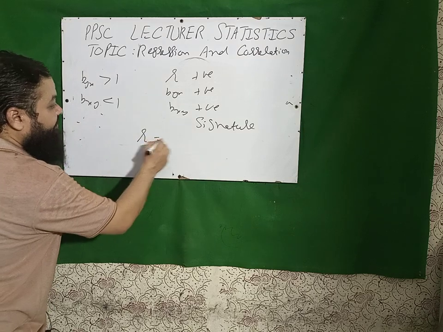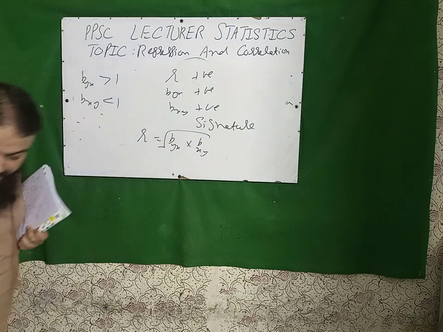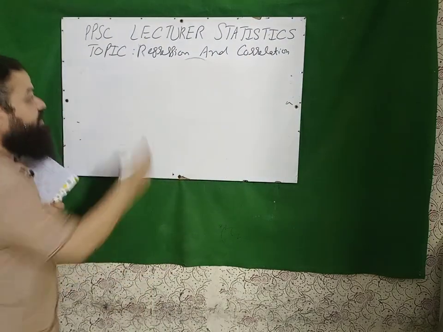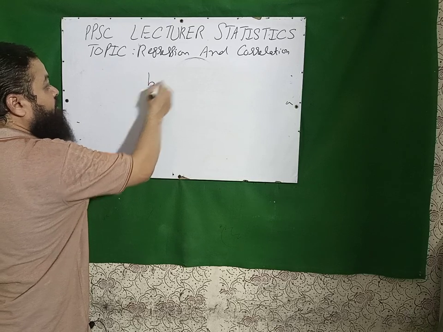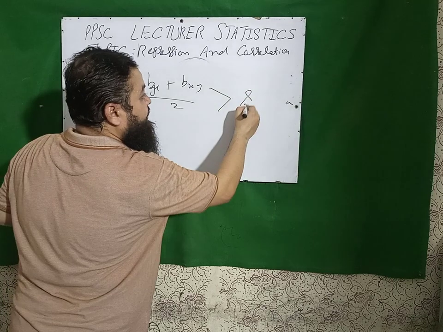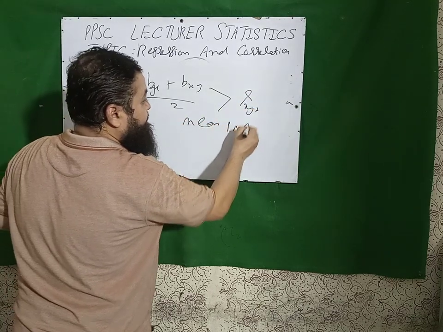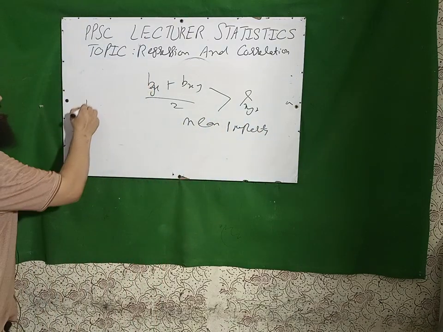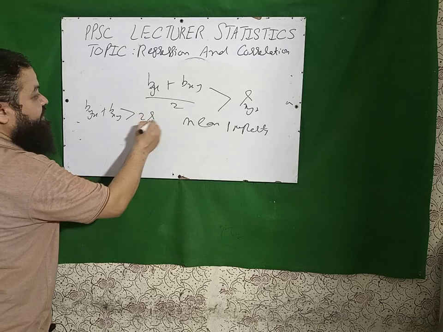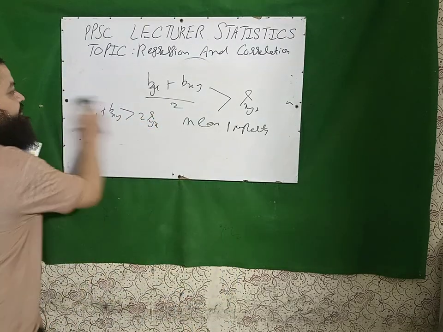Next is, r is the geometric mean between the two regression coefficients. Next question is very important. It is also called mean property, which I will discuss now. (byx plus bxy) over 2 is always greater than r. It is called mean property. And in the exam they can also say byx plus bxy is greater than 2r. A very important one.